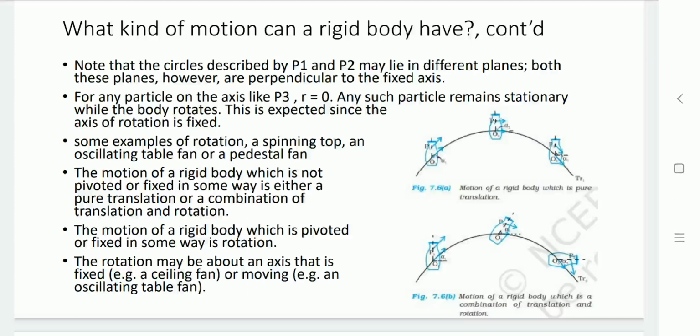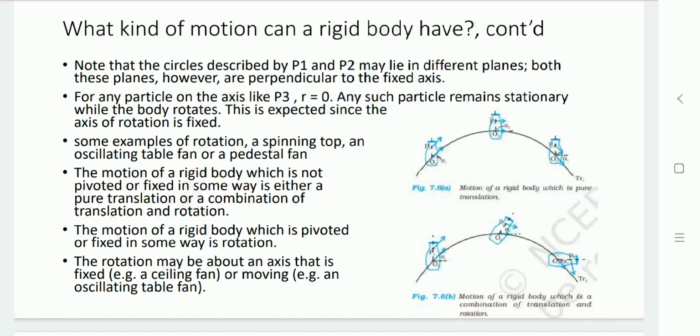Motion of a body which is pivoted or fixed in some way is rotation. The rotation may be about an axis that is fixed, like a ceiling fan, or moving, like an oscillating table fan.